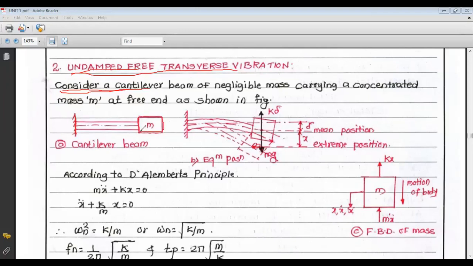Consider a cantilever beam having negligible mass, so we are not considering the mass of the cantilever, carrying a concentrated mass m at the free end as shown in figure A. This is our mean position, that is the central position, or the axis of the shaft.